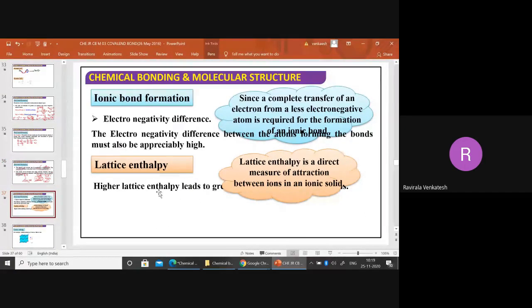Now, this is what we discussed about electronegativity difference. This is like a definition. Just now we discussed that complete transfer of electrons from the less electronegative atom is required for the formation of ionic bond. See, this we already discussed here.